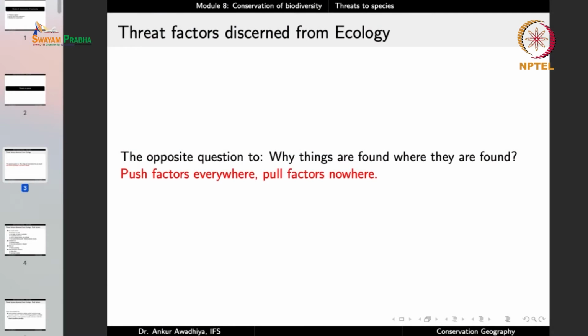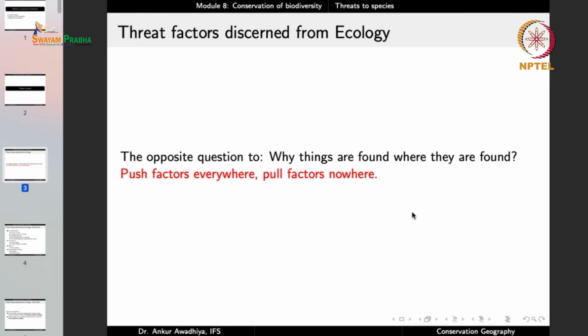So it does not live in the forest areas because it is getting pushed from the forest areas, because there are certain species living in the forest areas that are either more competitive than the camel, so they are able to displace it, or that are predatory species that are going to hunt it out. So it will not be found in the forest areas because it is getting pushed from there. Whereas it gets a pull factor from the deserts, because in the desert it does not have any competition. So the major threat that organisms face today is that they are having push factors everywhere and pull factors nowhere.